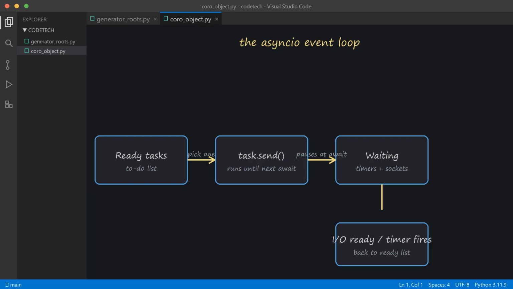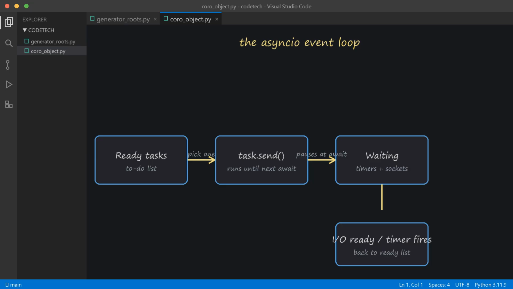Cooperative multitasking. If you've seen our JavaScript event loop video, this should feel familiar. It's the same architecture. But there's one huge difference. In Python, the switching points are explicit. Code can only switch at an await. Between awaits, your code cannot be interrupted by another task.